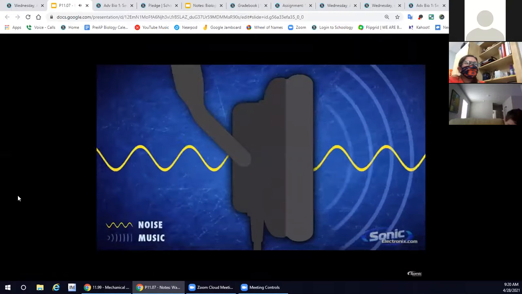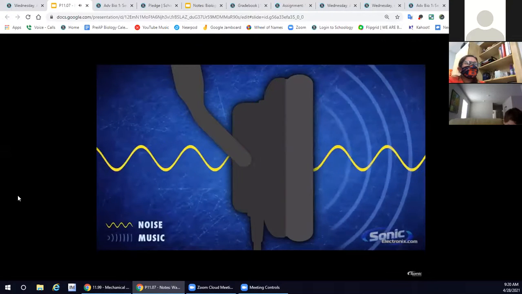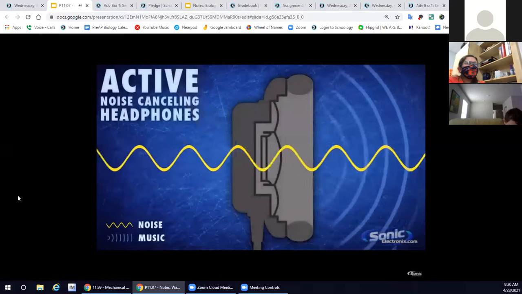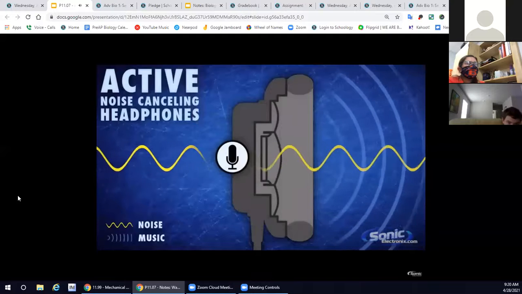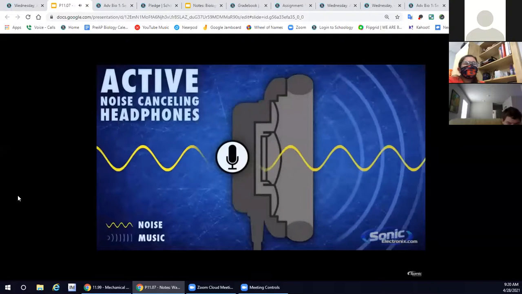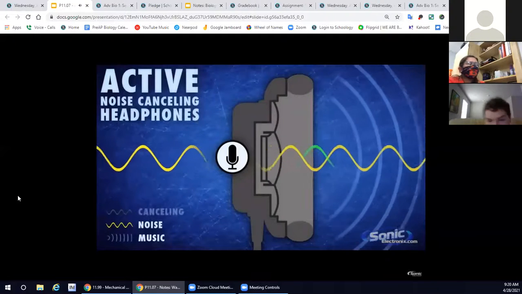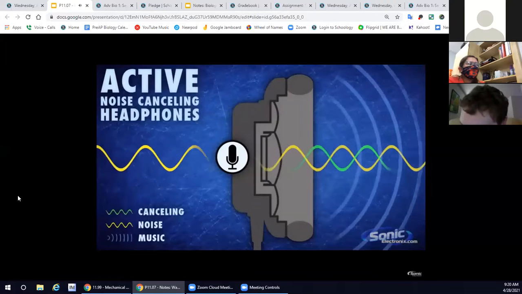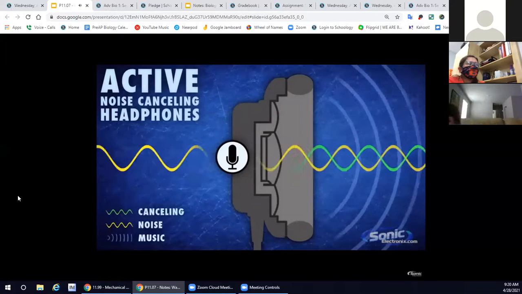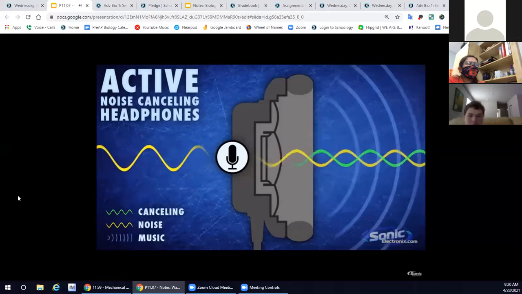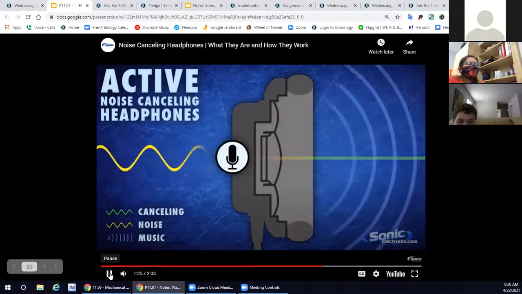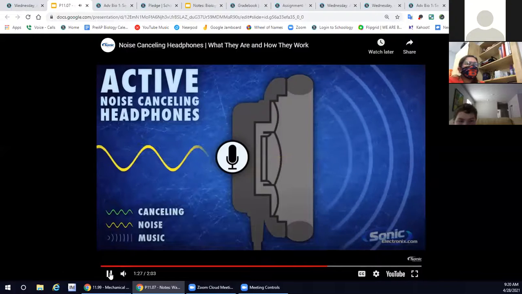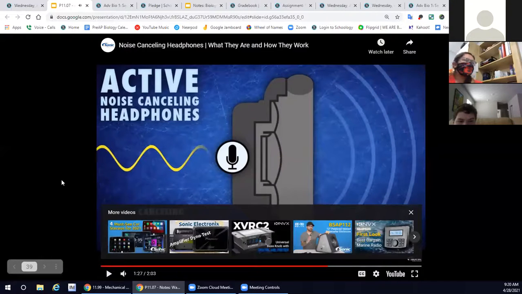Sound travels through the air in the form of waves, each with a particular shape. This is where the active noise canceling technology comes in. It has small microphones that detect the frequencies in a given environment. The digital processor then determines which sound waves are required to cancel the unwanted sound wave, and then amplifies it through the headphones. To put it simpler, imagine a positive sound and a negative sound created at almost the same time. These sounds cancel each other out and bring the listener closer to a level of total silence. So that's how noise canceling headphones work.